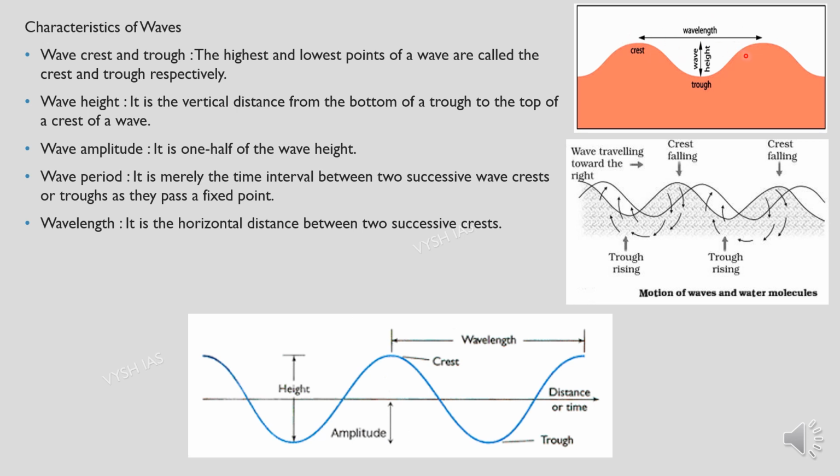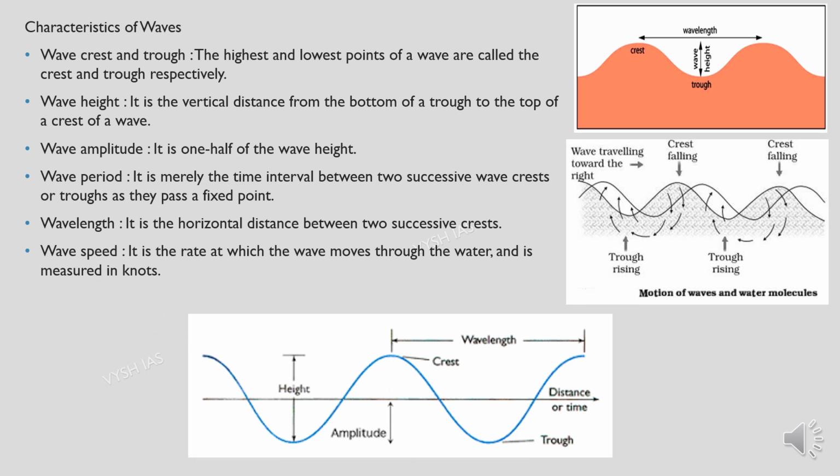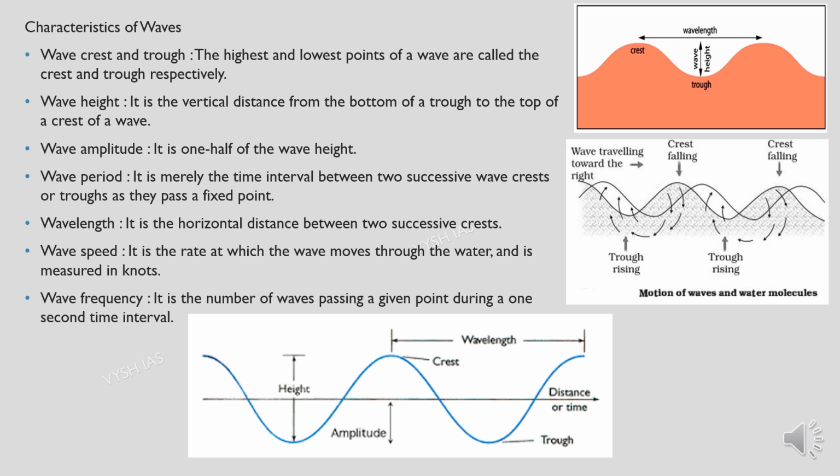As you can see in the picture over here, from this crest to this crest, it is the horizontal distance between them. Then we have the wave speed, which is the rate at which the wave moves through the water, measured in knots. Then we have the wave frequency, which is the number of waves which pass a given point during a one second time interval. Like how we calculate our pulse rate per minute, in the same way we have this wave frequency.